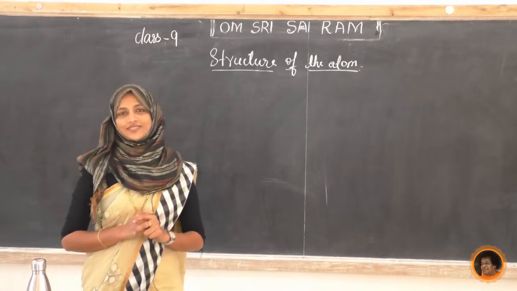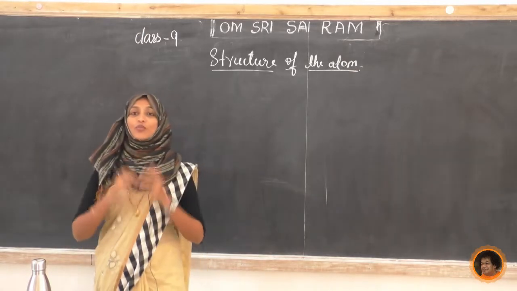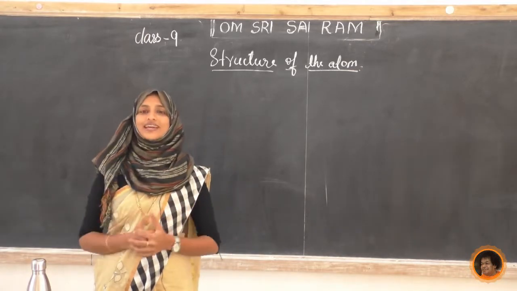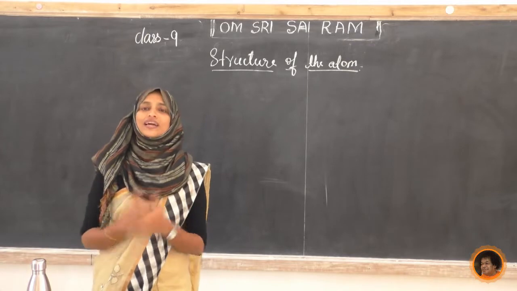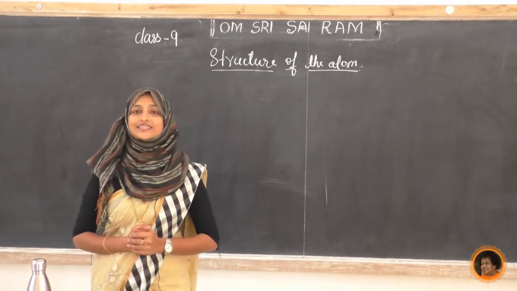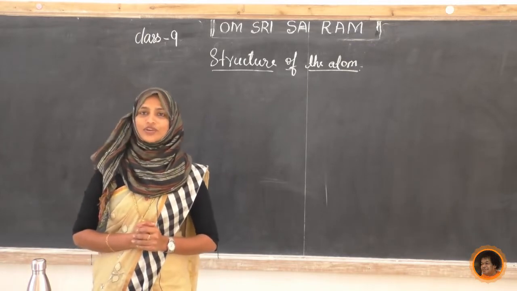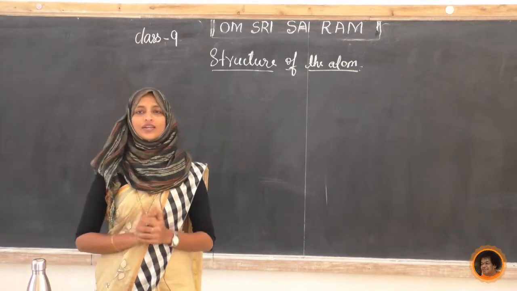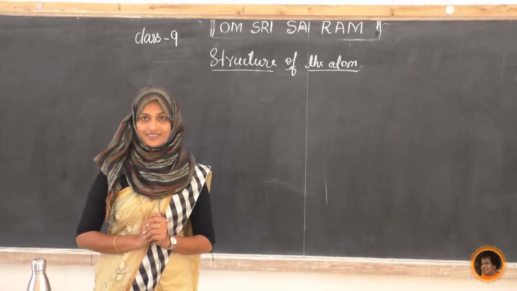First, tell me, student, what is an atom? What is your idea? How can we simply define the term atom? We come to know that it is a very, very small unit of matter.